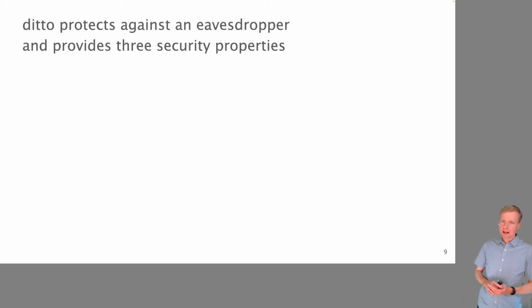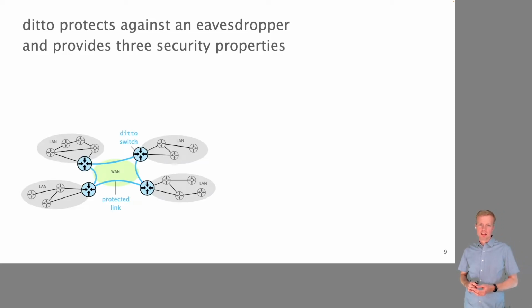So looking again at the networks that we want to protect, this is a visualization of a wide area network that connects multiple sites of an organization. We assume that we have a programmable switch on the edge of each of these local networks. Now, these are actually not very special devices. These are devices that everybody can buy. And in such a network, we can then protect all the links within the wide area networks. These are all the blue colored links in this picture.